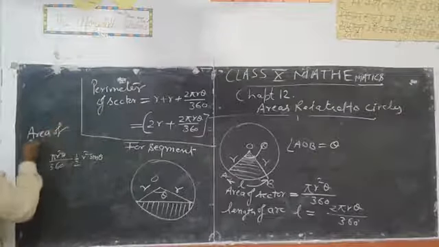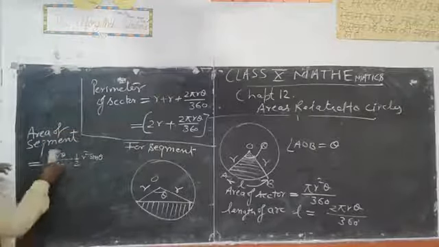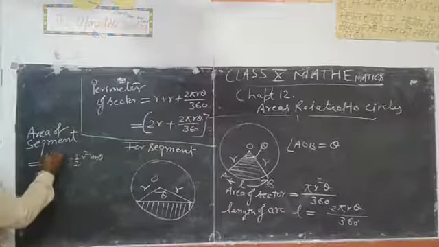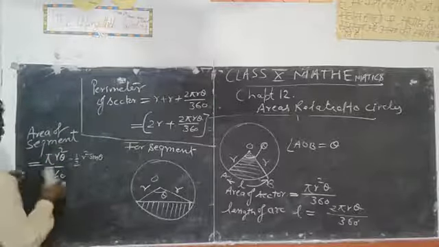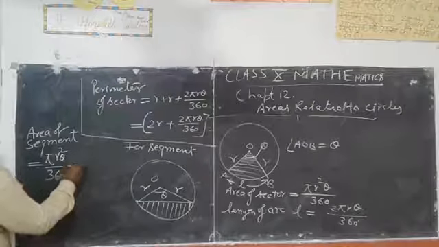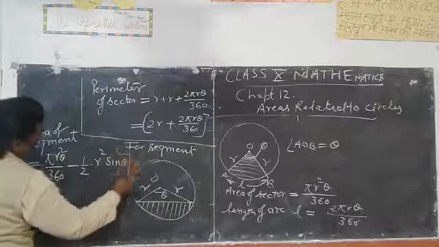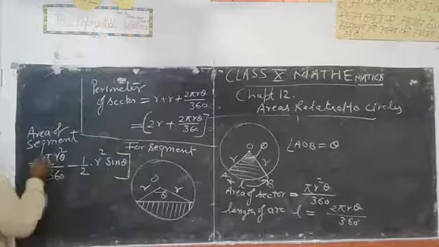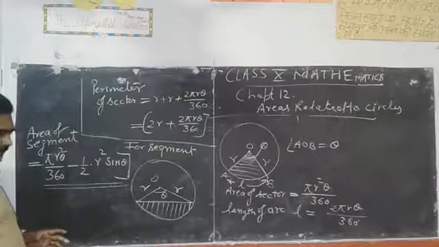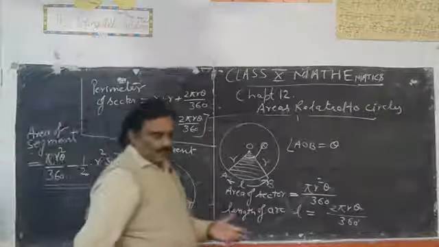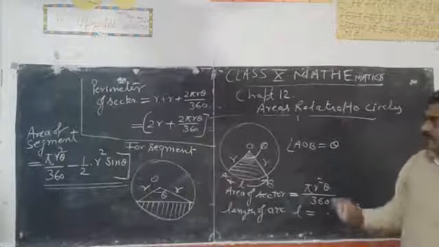Area of segment is equal to pi r square theta upon 360 degree minus 1 upon 2 into r square sin theta. So students, this is the formula to find area of segment directly. With the help of this formula, you can calculate the area of segment. So write these important formulas.